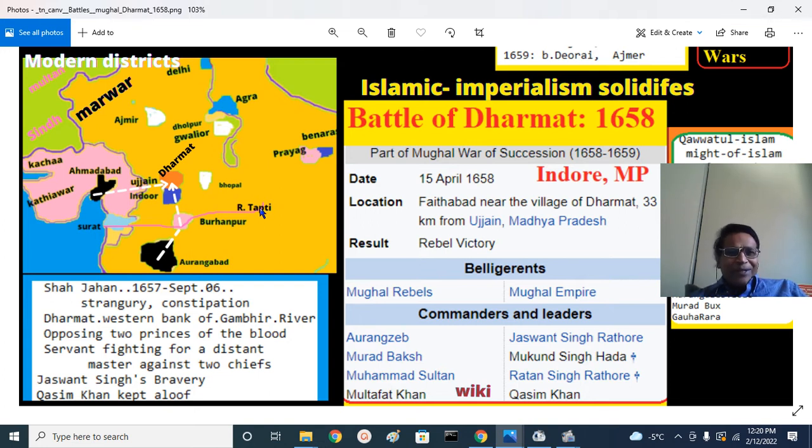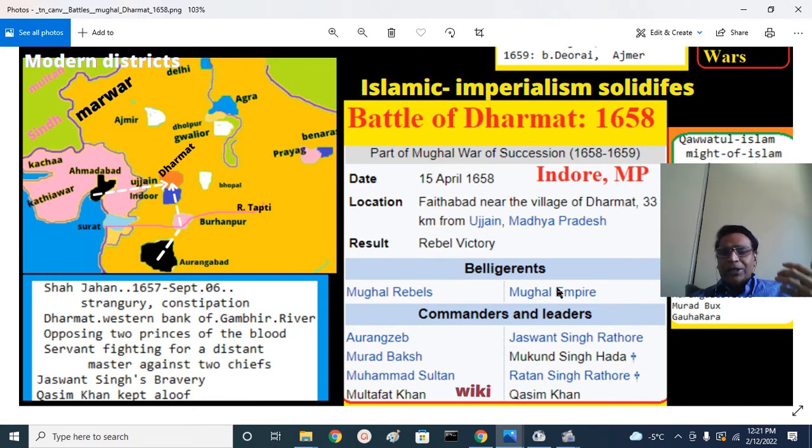That means the victor of Dharmat was Aurangzeb. In spite of Jaswant Singh's bravery, Qasim Khan kept quiet. And Jaswant Singh was not clear what exactly to do, because he was not fighting against any enemies. He was fighting against Shahzadas and princes. And Shah Jahan didn't clearly tell him.